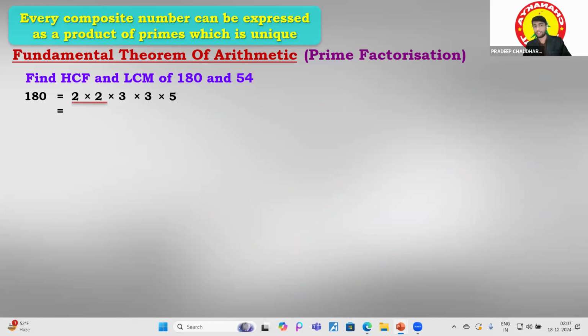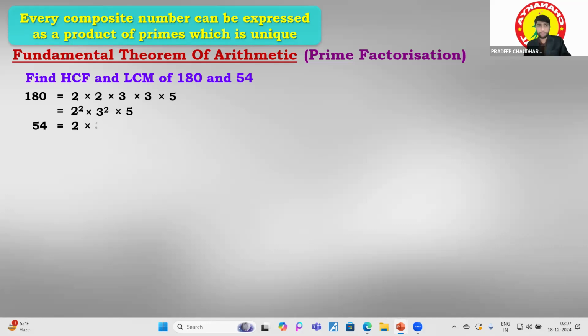Okay. So after that, if we're just going to take the common of this, we can also write 2 multiplied by 2. It is better if we just write 2 square over there, 3 square over there, and 5, which is only one. We can also write 5 to the power 1. If there is no power, we can consider it as power 1.